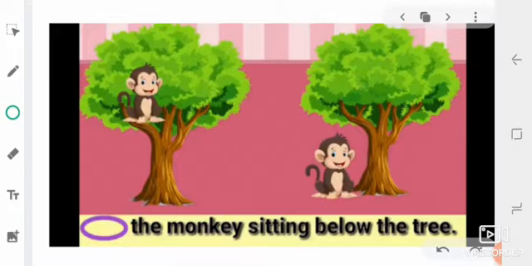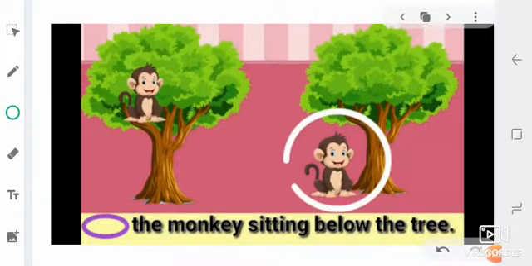Yes, you are correct. The monkey on the right is below the tree. So, circle the monkey sitting below the tree.